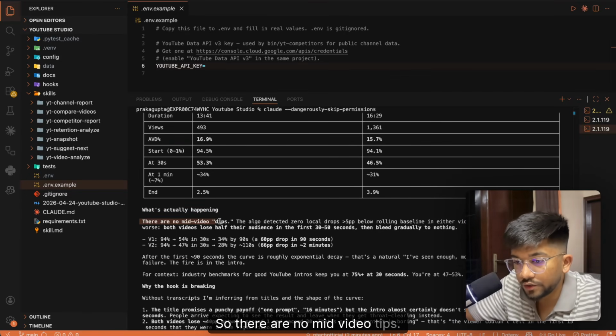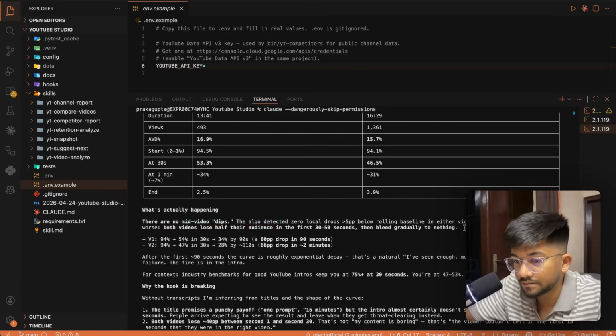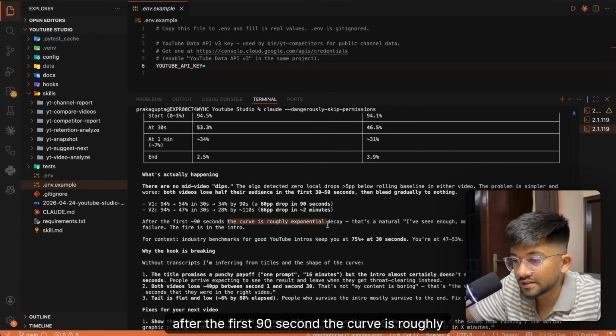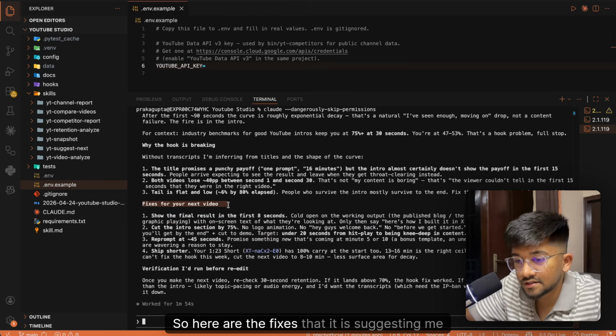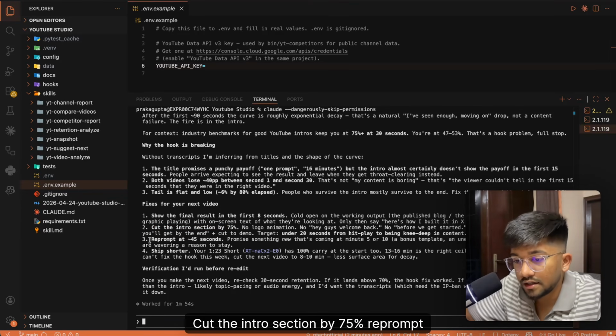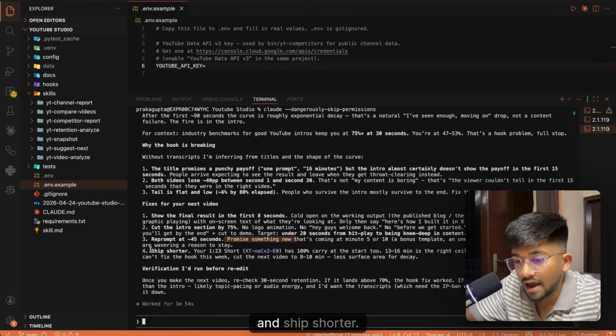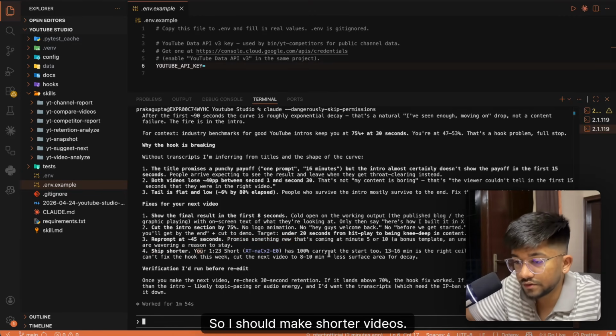So there are no mid-video dips. The problem is simpler and worse. Both videos lose half their audience in the first 30 to 50 seconds and then bleed gradually. After the first 90 seconds, the curve is roughly exponential decay. So here are the fixes it is suggesting: show the final result in the first 8 seconds. Cut the intro section by 75%, re-prompt at 45 seconds. So promise something new that's coming at minute 5 or 10. And ship shorter. So I should make shorter videos.